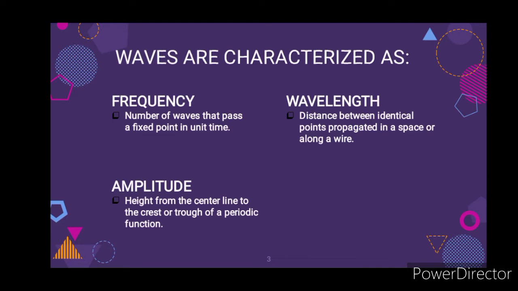Amplitude. It pertains to the height from the center line to a peak or trough of a periodic function. In other words, it is the maximum extent of the vibration or oscillation measured from the position of equilibrium. Last is velocity. When we say velocity, it is the object's speed and direction of motion. In simpler terms, velocity is the measure of motion starting in one place and heading toward another place, as well as determining how quickly waves travel.